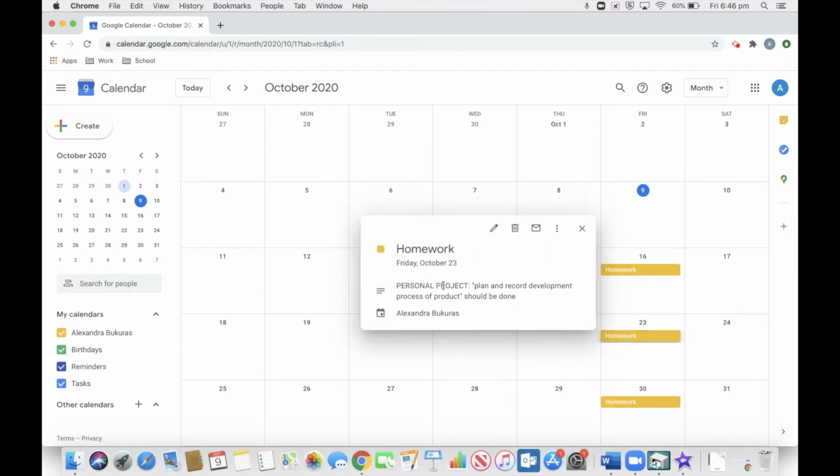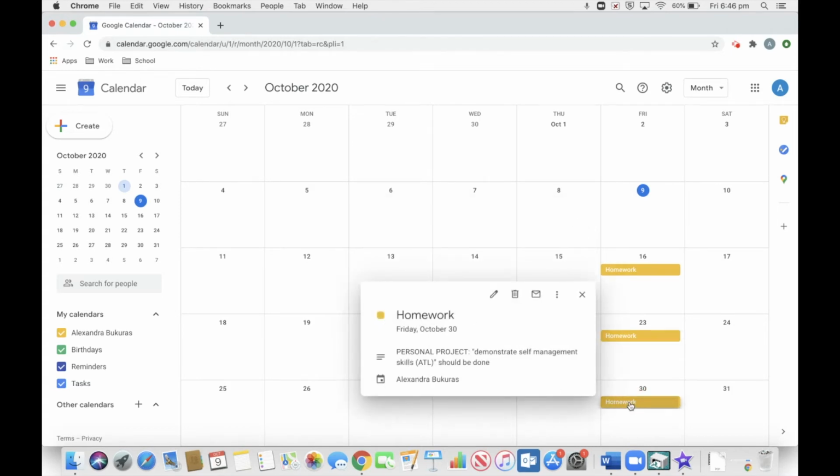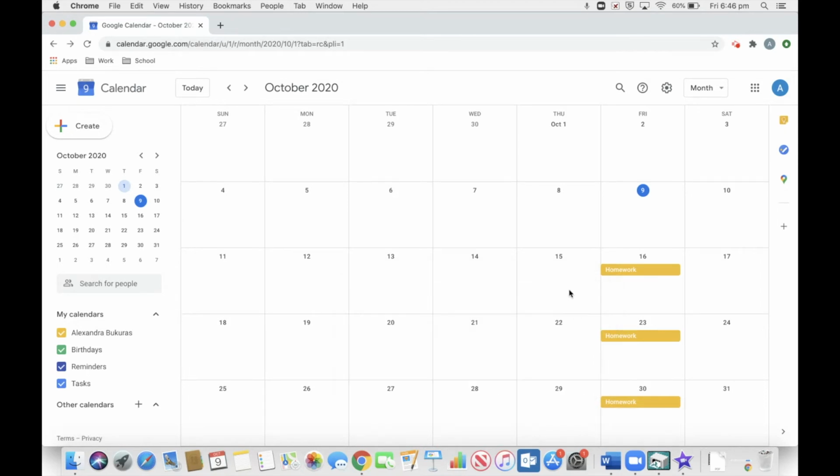If you click on this, you will see that I wrote in personal project here with plan and record development process of product, which is the second section of the report that needs to be done. And then again, if you click on this one right here, you will see that the 3rd section is written down as well.